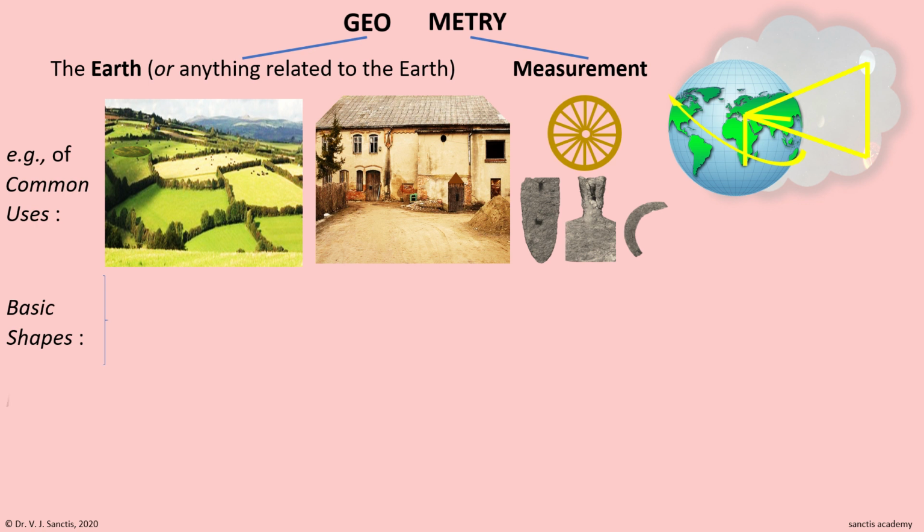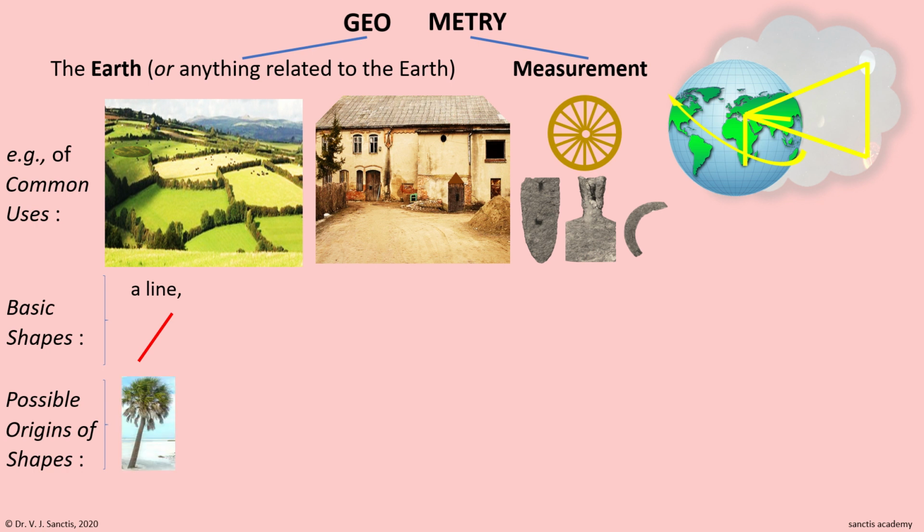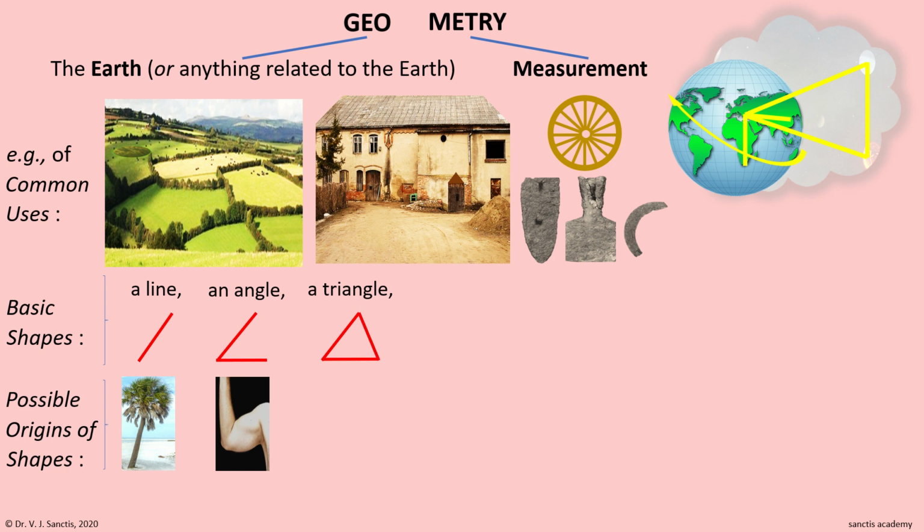of each shape from. The simplest shape is a line, and one possible source where the ancients must have got the notion of a line is the straight trunk of a tree. The next simple shape is an angle, two lines join, and the ancients perhaps got the notion of this by simply folding one hand. The third basic shape is a triangle, three lines join, and you only have to look at mountain tops to guess where the ancients could have got the notion from.